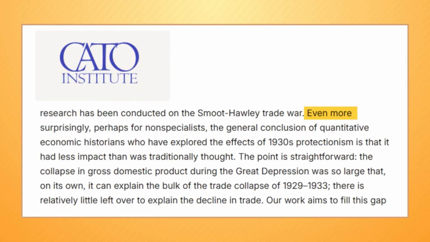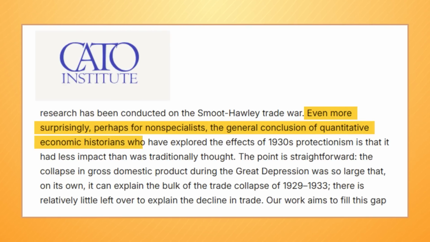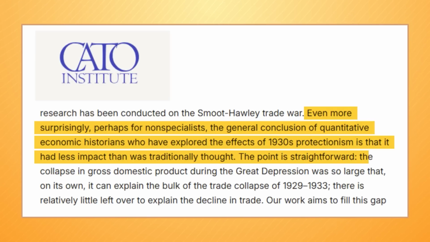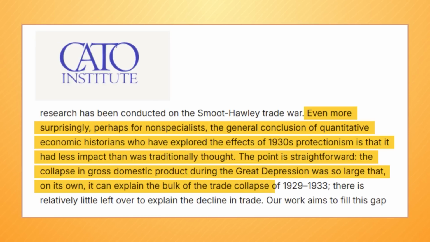Even more surprisingly, perhaps for the non-specialists, the general conclusion of quantitative economic historians who have explored the effects of 1930s protectionism is that it had less impact than was traditionally thought. The point is straightforward. The collapse in gross domestic product during the Great Depression was so large that on its own, it can explain the bulk of the trade collapse of 1929 through to 1933. There is relatively little left over to explain the decline in trade.